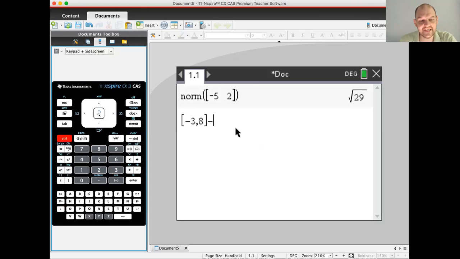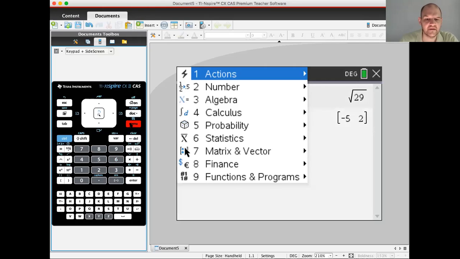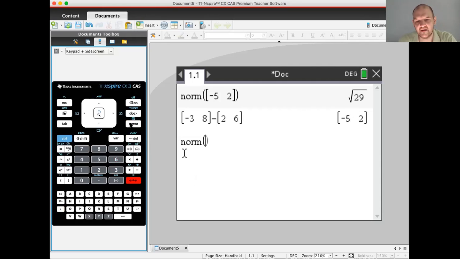So I'm putting these in as vectors. I am treating each point as a vector, which is something you do all the time. I'm going to press enter and see what I get. I get -5, 2, and then I can just find the norm of that. Menu 7, 7, enter of this, and I get this. But I could have just done the whole thing straight through, right?